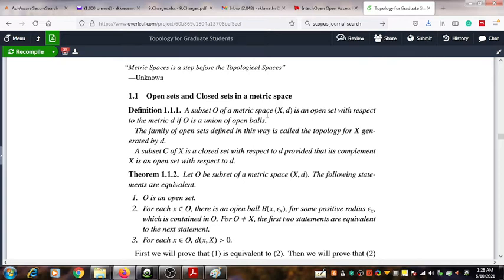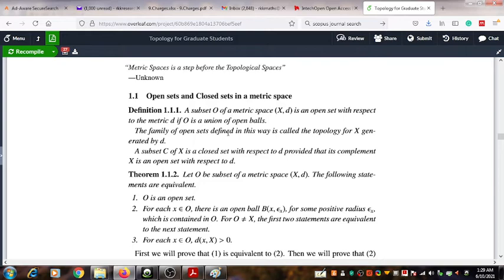A subset O of a metric space X together with the metric D is an open set with respect to the metric D if O is the union of open balls. See, if we can express a subset of the metric space as the union of open balls, if you can write it completely as the union of open balls, then such a set can be called an open set.